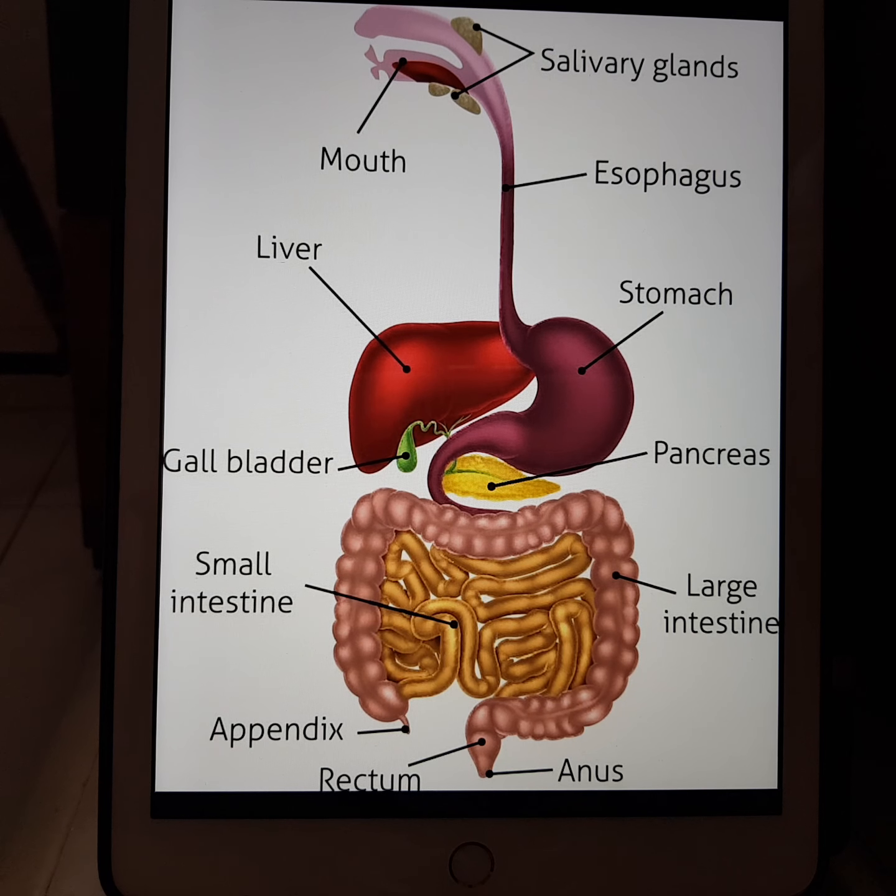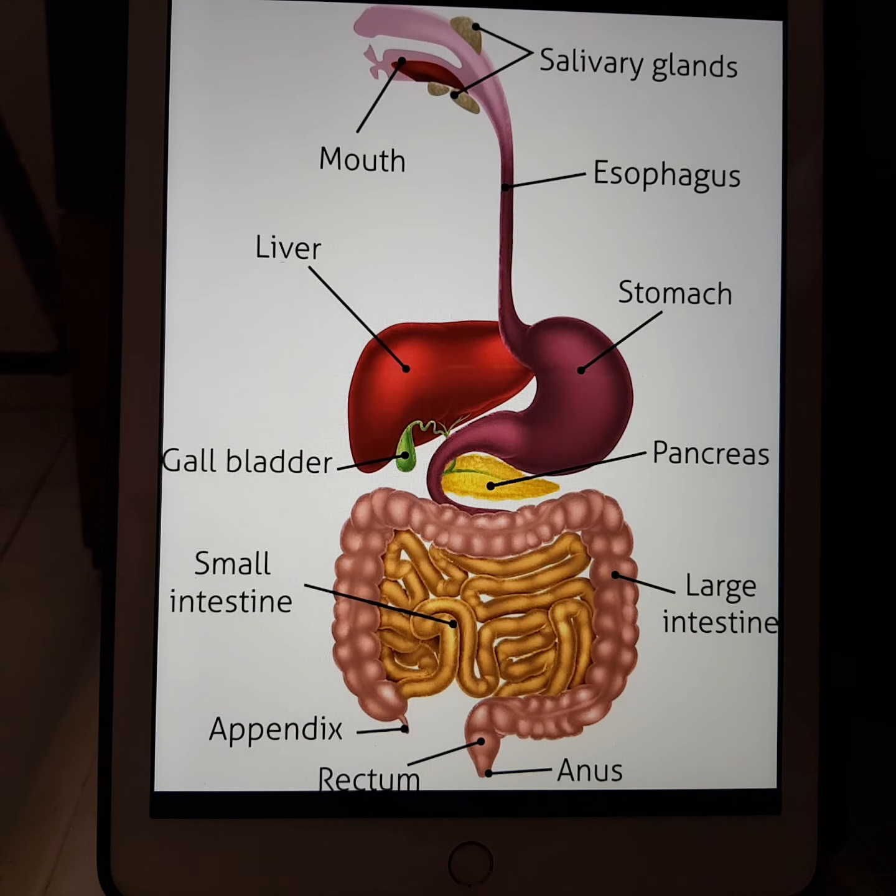Today we will be discussing one of the topics from your second chapter, that is nutrition in animals. As you can see on the screen, there is a diagram of the digestive system in human beings. Now the process of digestion in human beings is a very long process. It consists of various interconnected organs which form the alimentary canal, or we call it the digestive tract.